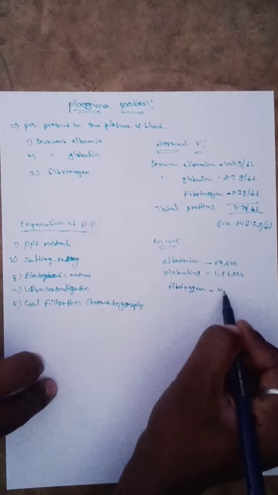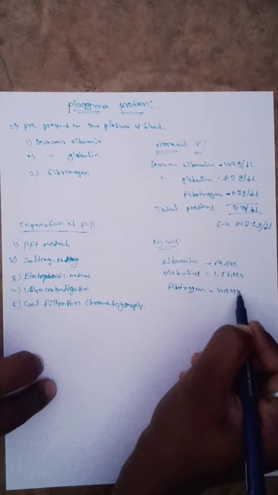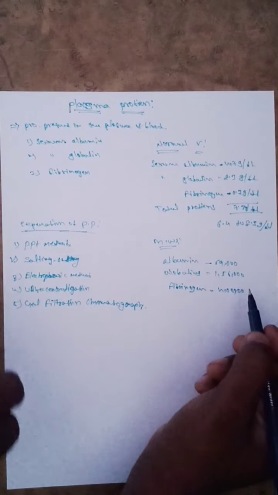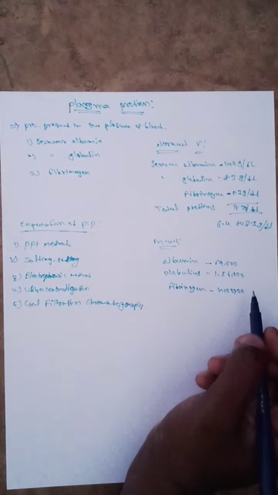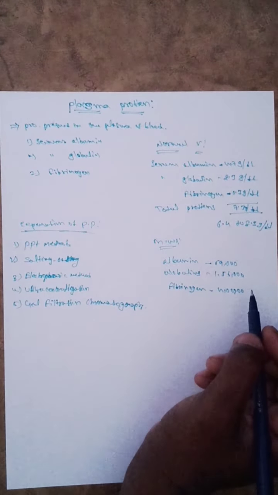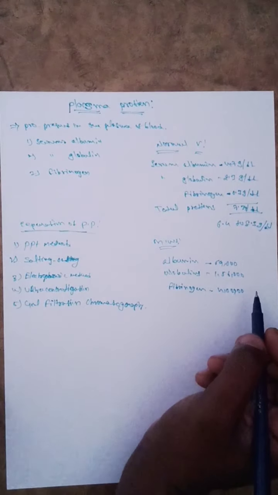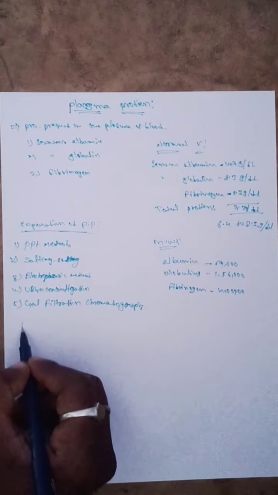Fibrinogen is exactly 4 lakhs, 4 lakhs molecular weight of the particular plasma proteins.